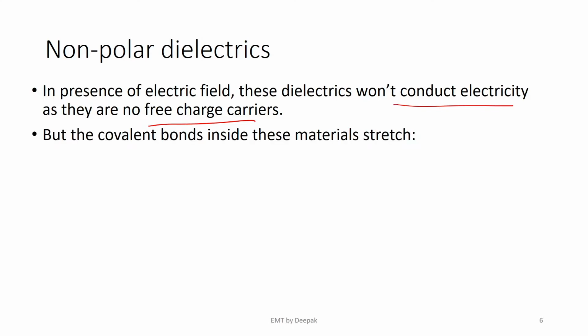But in dielectrics, what is different from conductors is that dielectrics are generally made of covalent bonds, whereas conductors are generally made of ionic bonds. Because of this, application of electric field breaks the ionic bonds. Because ionic bonds broke, you would create ions, and those ions are free to move. They are the free charge carriers.